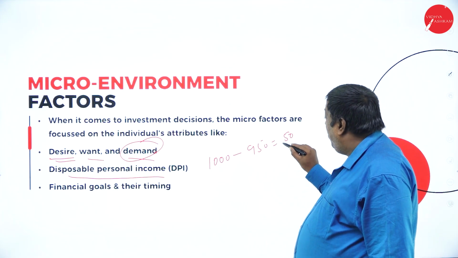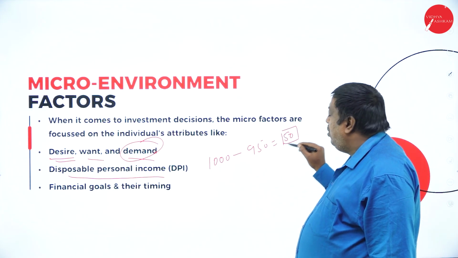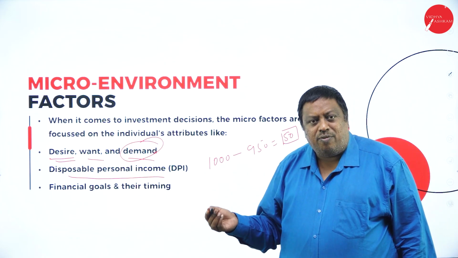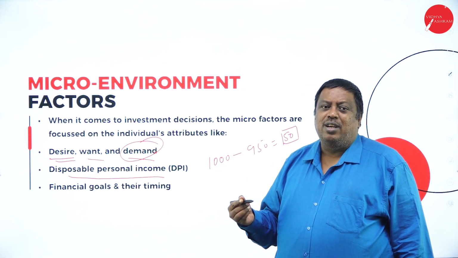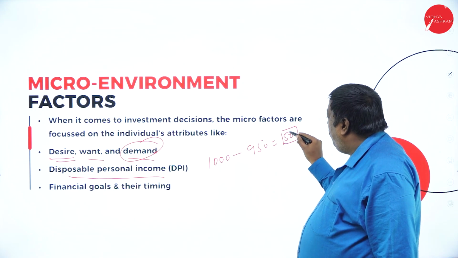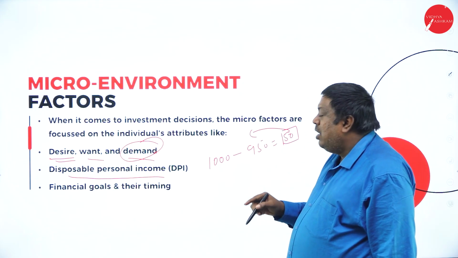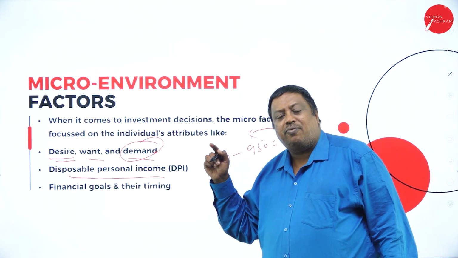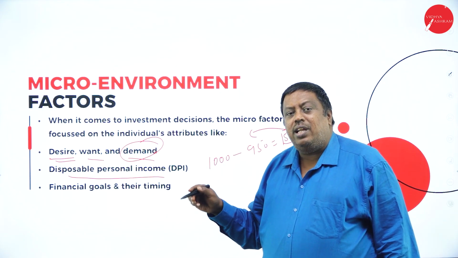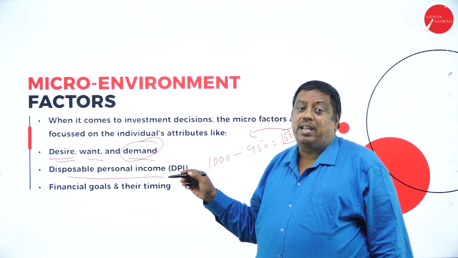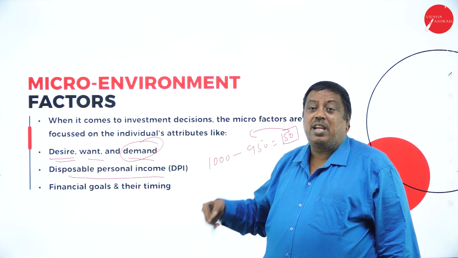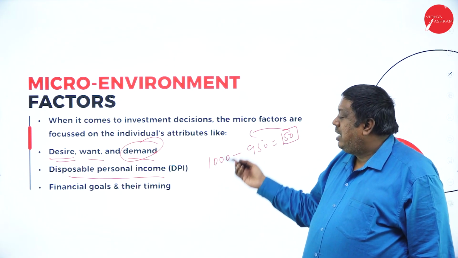So based on this 50 rupees only, I'm going to purchase the products for my day-to-day life. The business person has to think, okay, this person has a capacity of 50, where he can buy only up to the extent of 50, but he cannot buy more than that. So based on all this calculation, he has to plan.